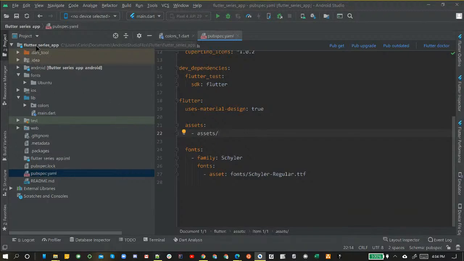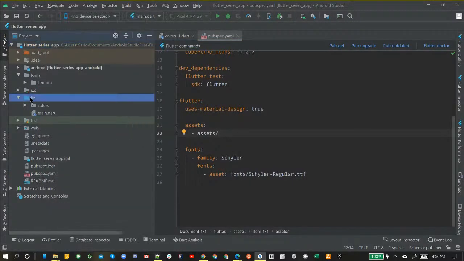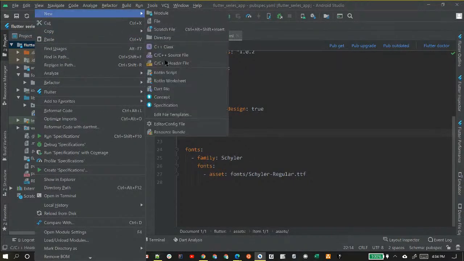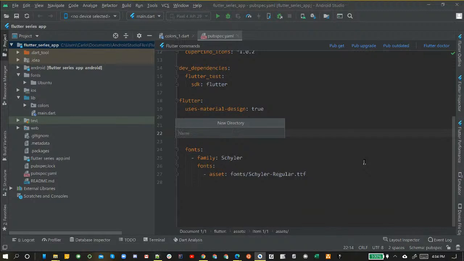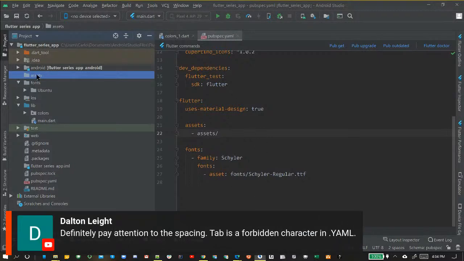Let's go over here to our main directory and right click it. And remember, main directory, not lib. Lib's for colors, and we're going to keep our routes and our routing there. But on our main directory, we're going to right click and create a new directory. We're going to call this directory assets. Enter. Perfect. That's where that folder is going to lie. In later episodes, you're going to see that's where we're going to put our image files for our logo. We're definitely going to be using that later on, but not right now. We can just keep that as is.